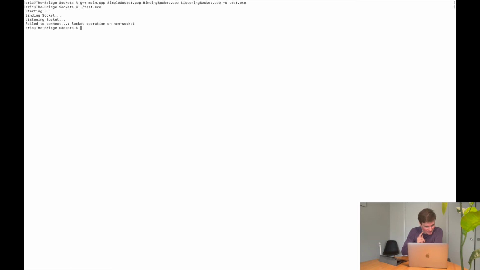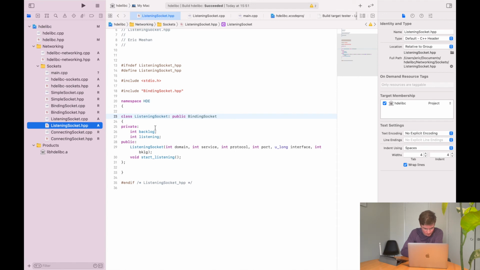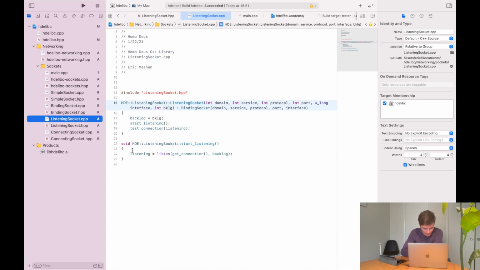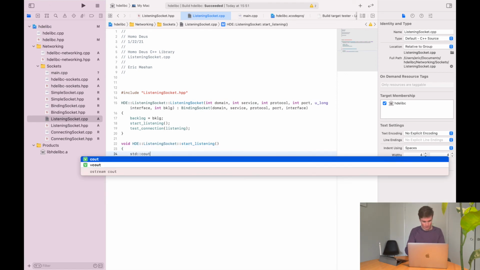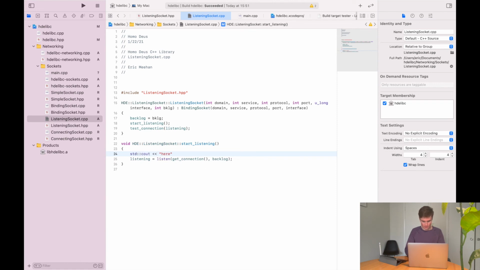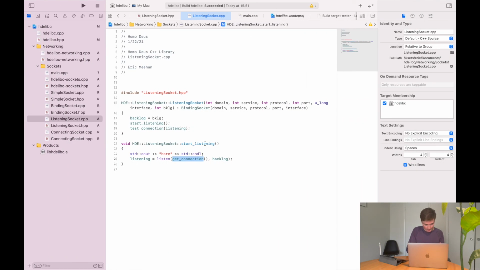So now we need to figure out what this socket operation on a non-socket is. And it seems, I'm going to guess it's right here. So I'm going to put in a little print statement and do standard out here. And then we'll print a new line. And I'm willing to bet that that is exactly where it's going to happen. I'm calling listen on get connection. So let's see. We'll compile and execute. Yep, that seems to be exactly where it is.